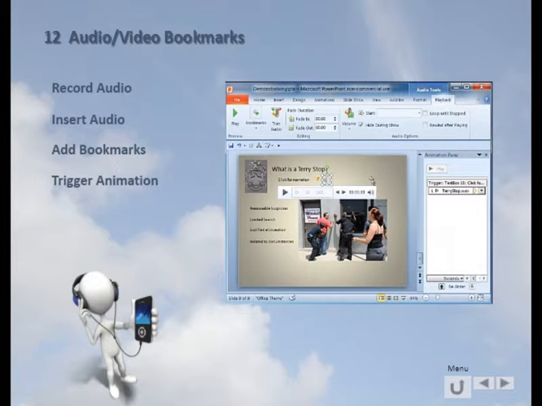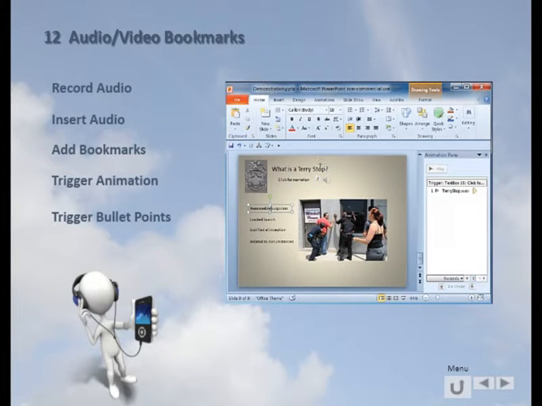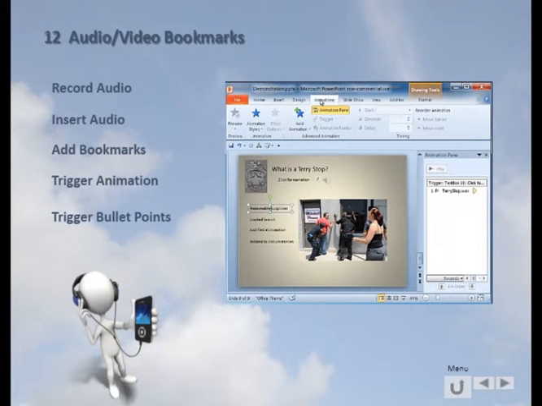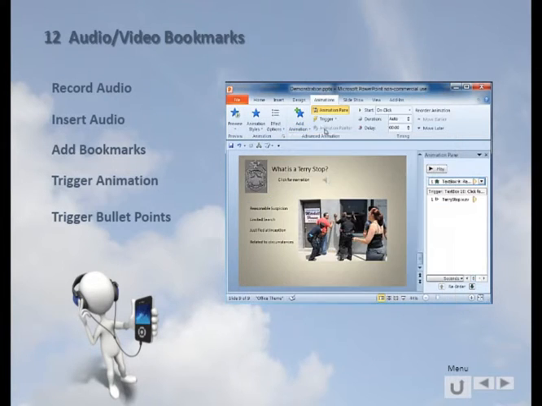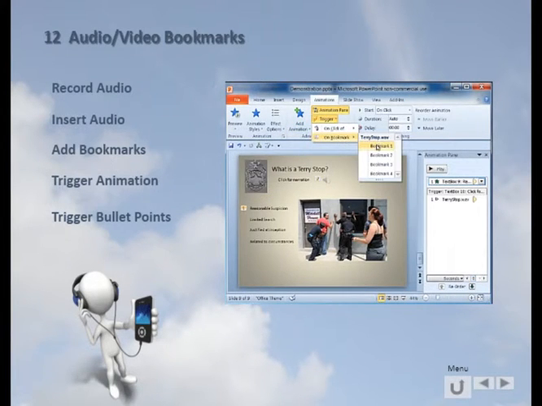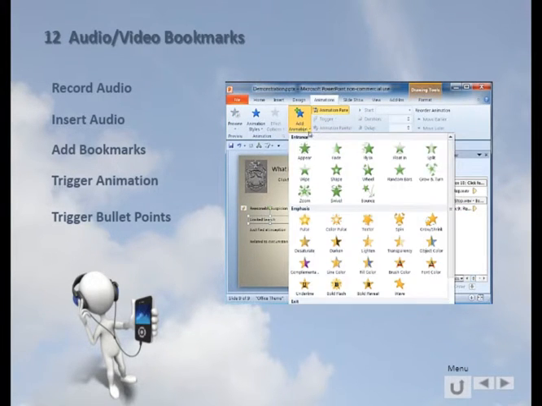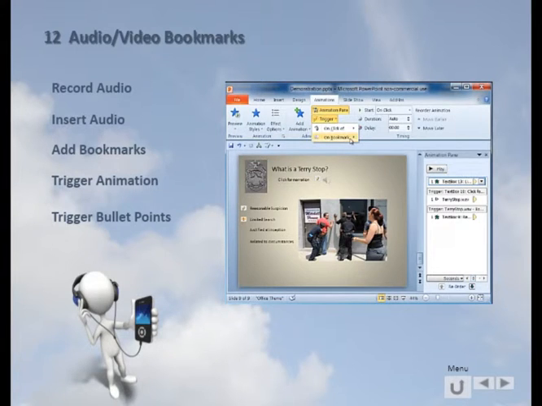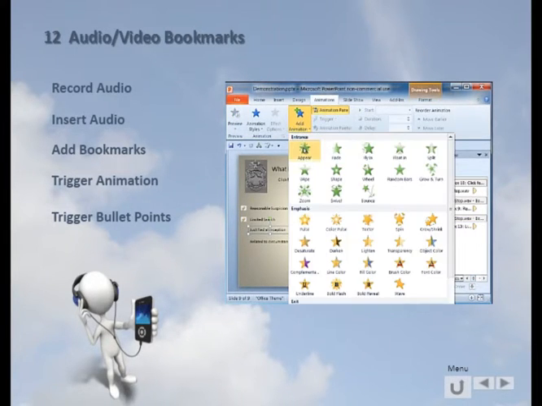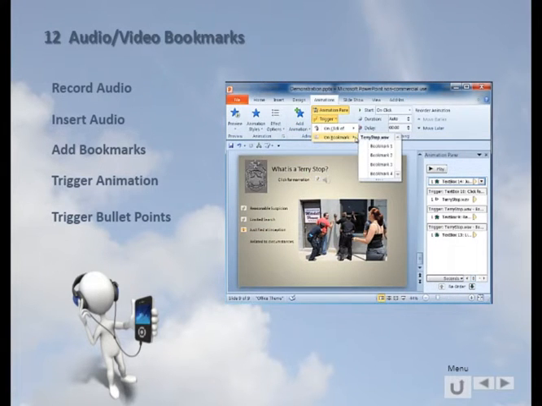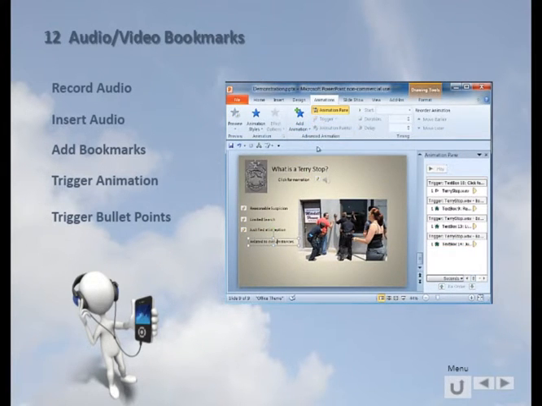Now the next thing I want to do is I want this to appear, so I'm going to go to animations again, I'm going to have this appear, and I want this triggered by the first bookmark. So I come down here to bookmarks, this is a trigger, I can go there. I want the second one to appear, triggered on the second bookmark. The third one the same way, make it appear, triggered on the third bookmark, and so forth for the last one.